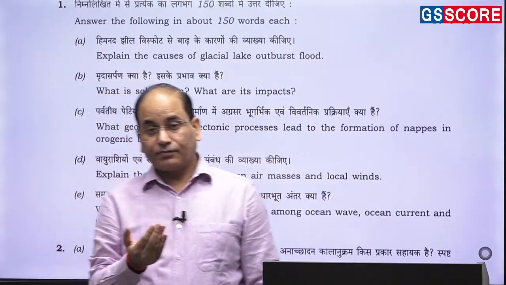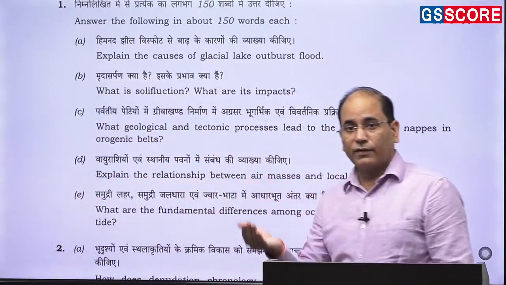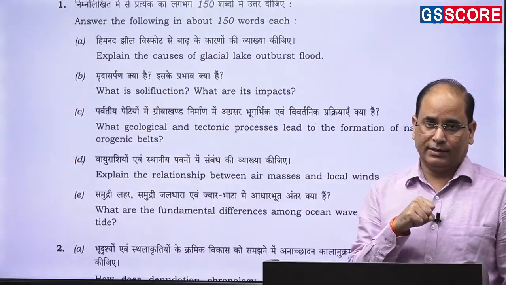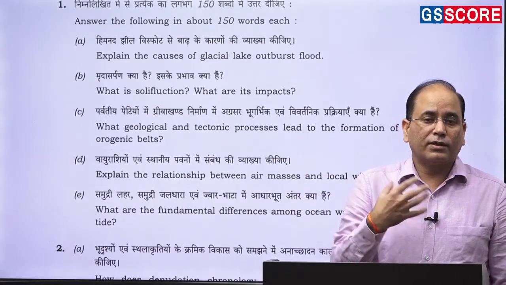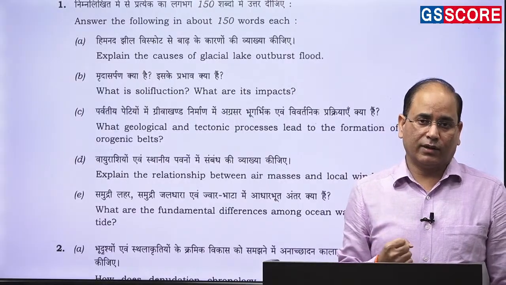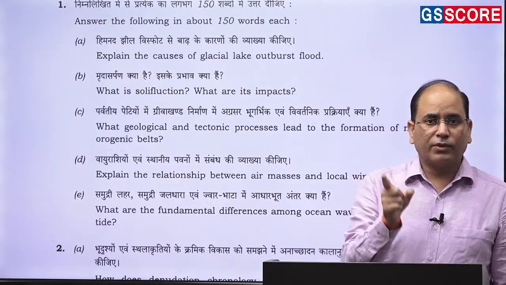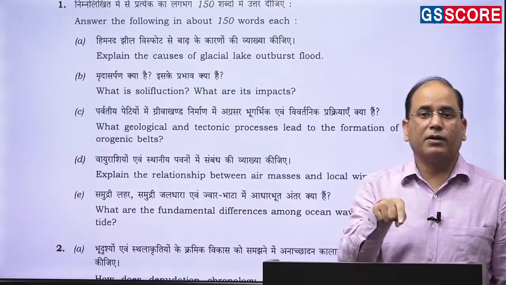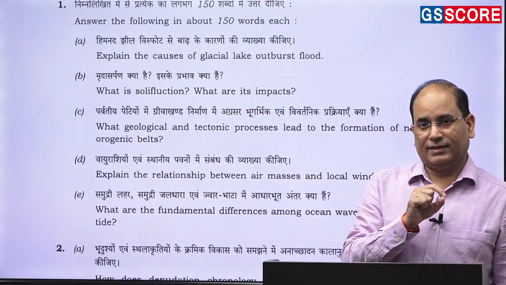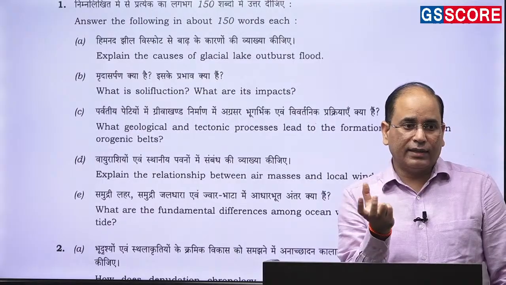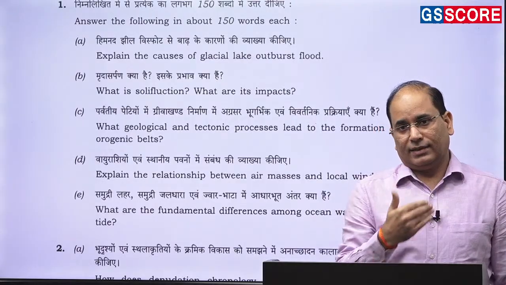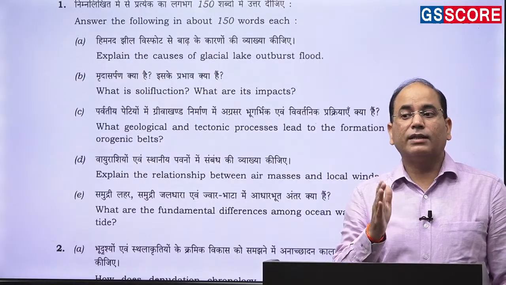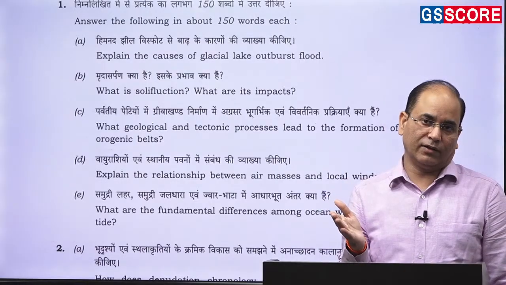Similarly, in geographical thought in Section B, a lot of questions have been asked, and interestingly they try to check what the recent developments and recent approaches in geographical thought are.